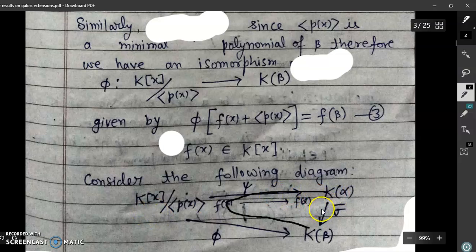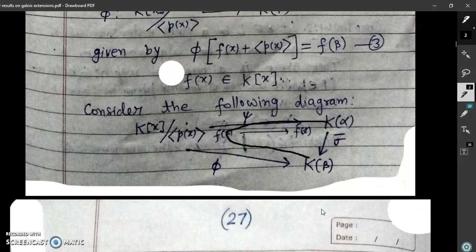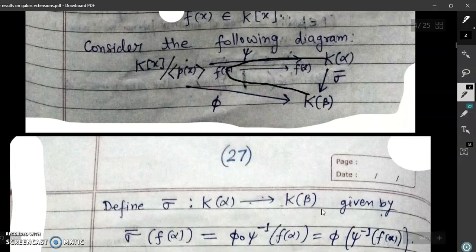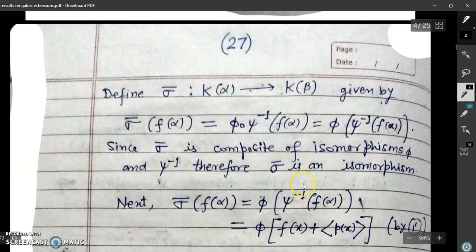So if we use this diagram to define a new function, we define sigma bar from K(alpha) to K(beta), given by sigma bar of f(alpha) is equal to phi composite psi inverse.